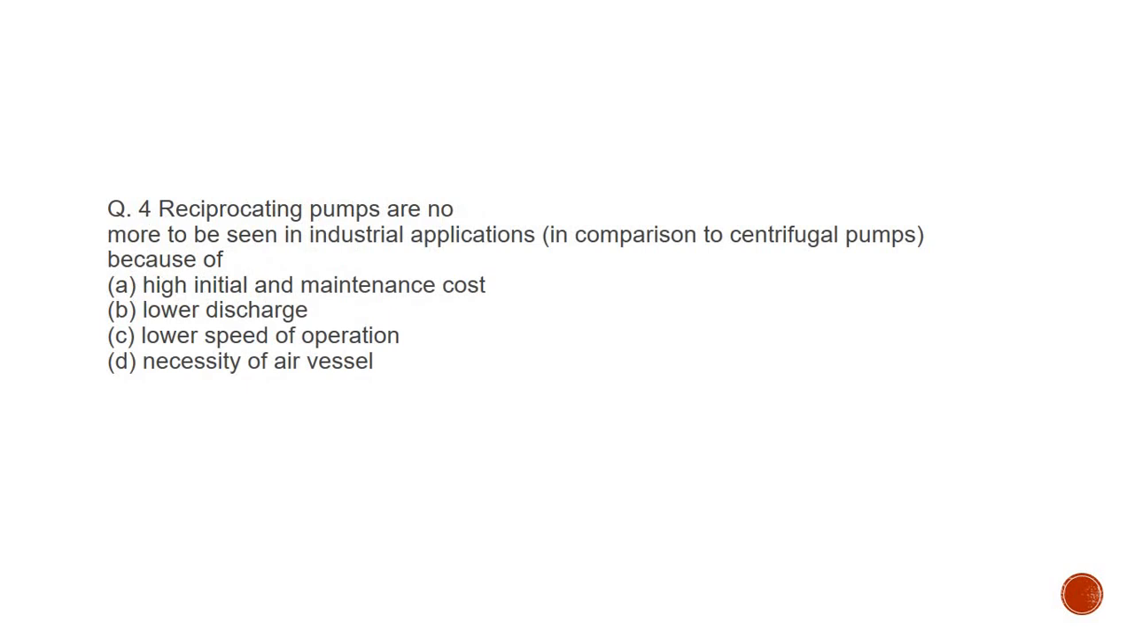Question number 4, reciprocating pumps are no more to be seen in industrial applications, in bracket, in comparison to centrifugal pumps, because of: option A, high initial and maintenance cost. Option B, low discharge. Option C, lower speed of operation, and option D, necessity of air vessel.